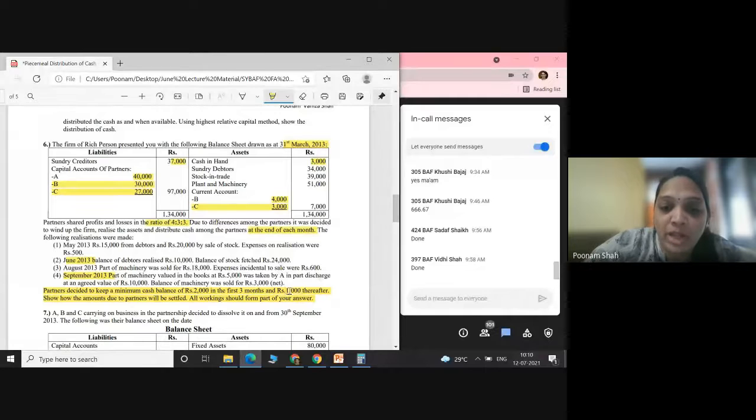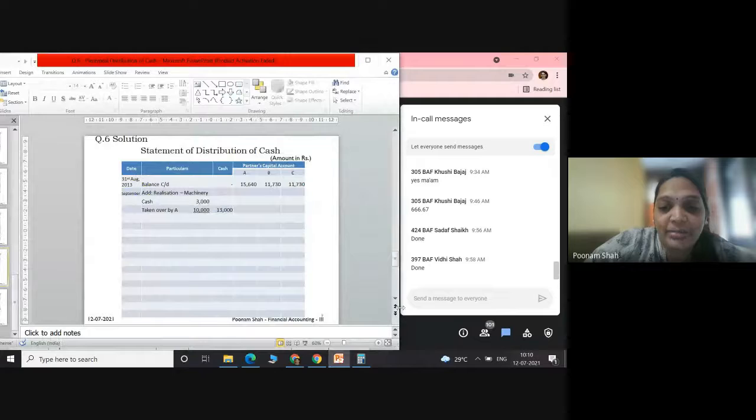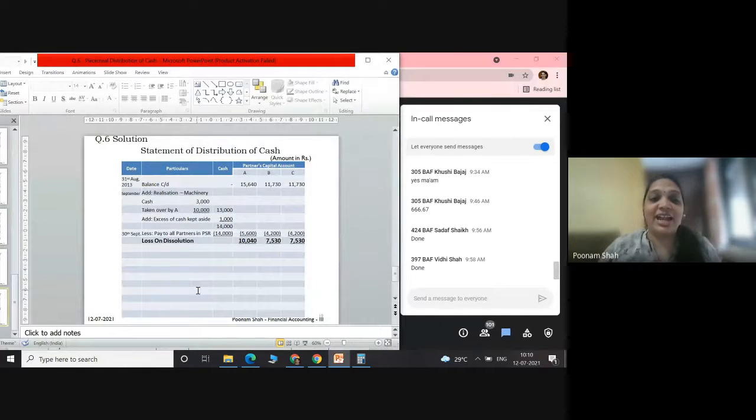So whatever 1,000 we have kept aside will also be added back in the distribution. So we added that excess cash kept aside, 1,000, in distribution, and this 14,000 will be distributed among partners in PSR, leaving the loss on dissolution to partners of rupees 10,040, 7,530 and 7,530.